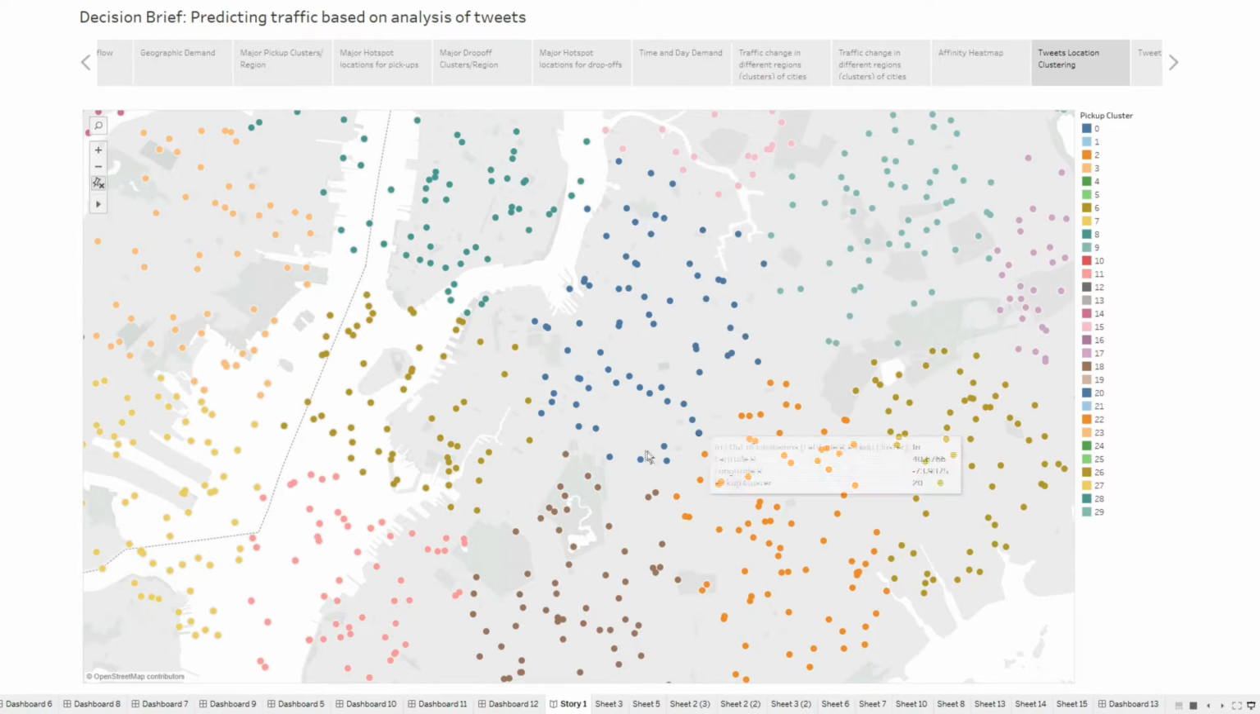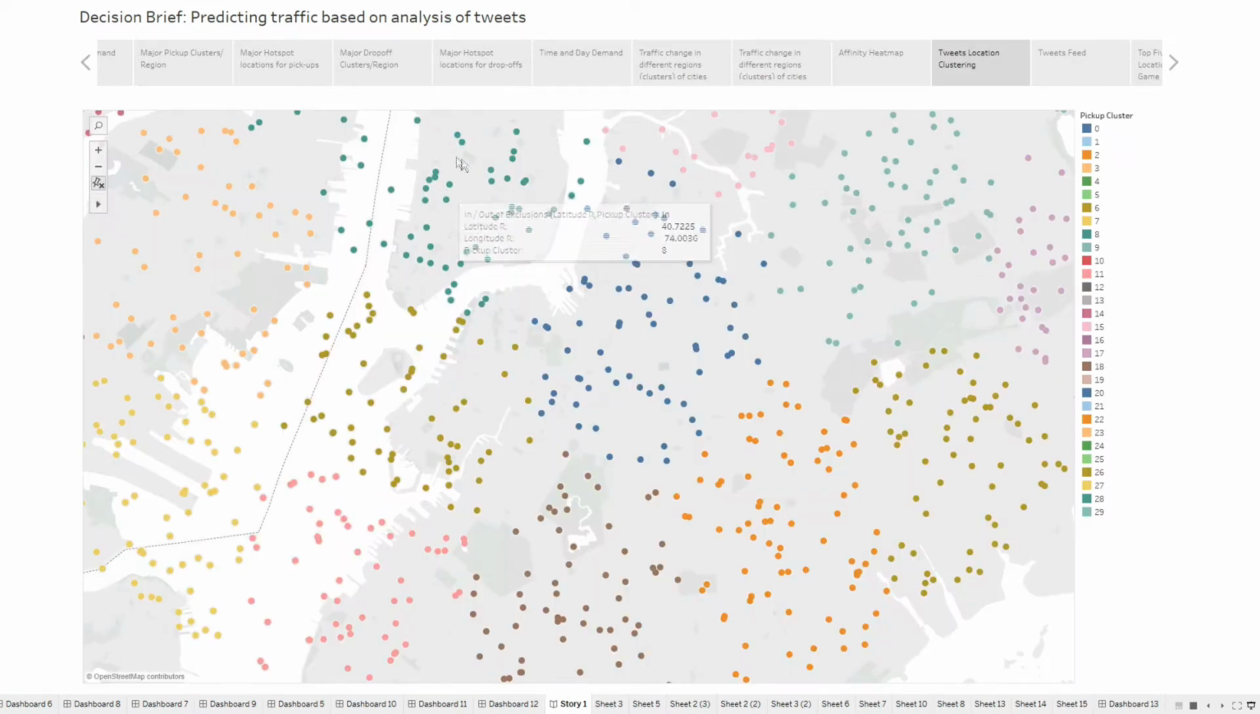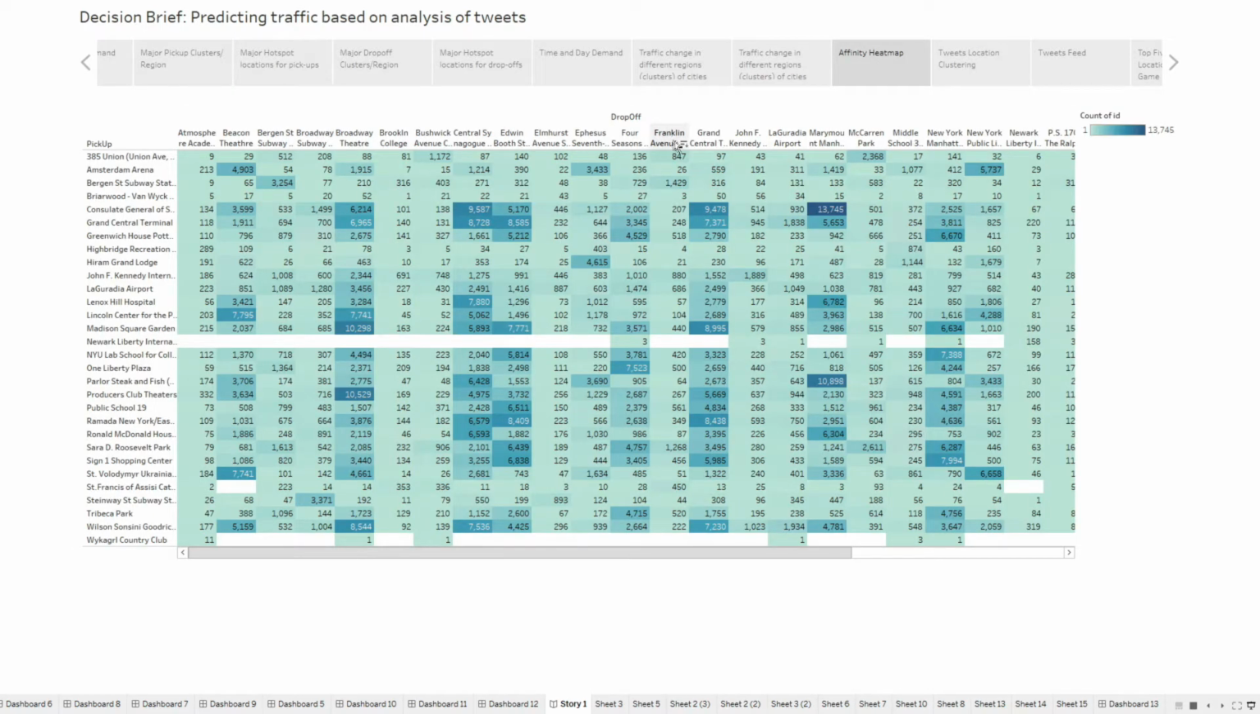So here we have a particular event, which is the Knicks versus Rockets game, and we analyzed the tweets for this particular event. This happens near Madison Square Garden, which is about the center of New York. When we did affinity analysis, most of the tweets were coming from cluster number 20, which is this. So we tried to go back to our affinity heat map and identify what that is.